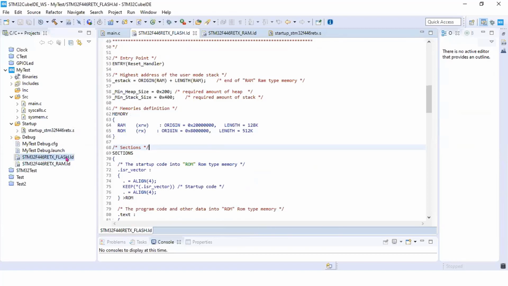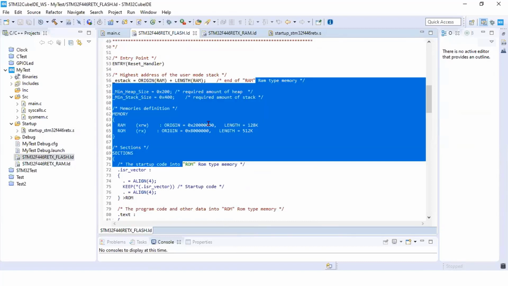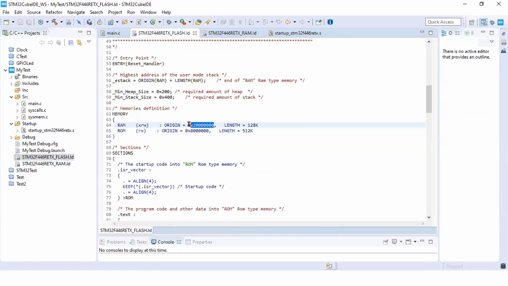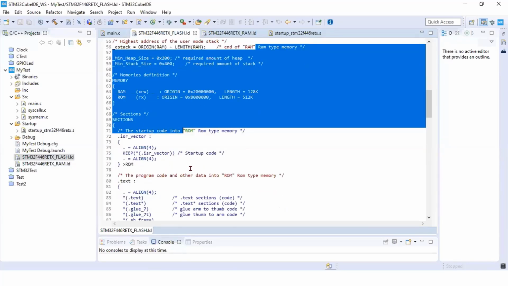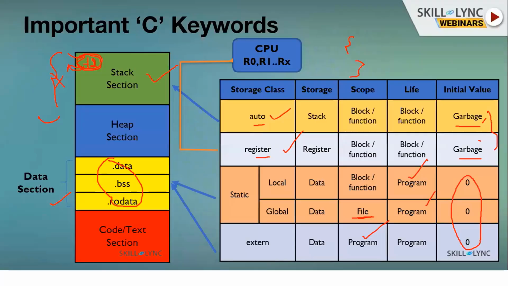For every program there will be a linker script, which is compiler provided, and here you will have the starting virtual address of your RAM, the starting virtual address of your ROM, and what sections you want to have. Not only these sections, you will have n different sections, but these are the basic sections. Okay, stack, heap, data, and code section.